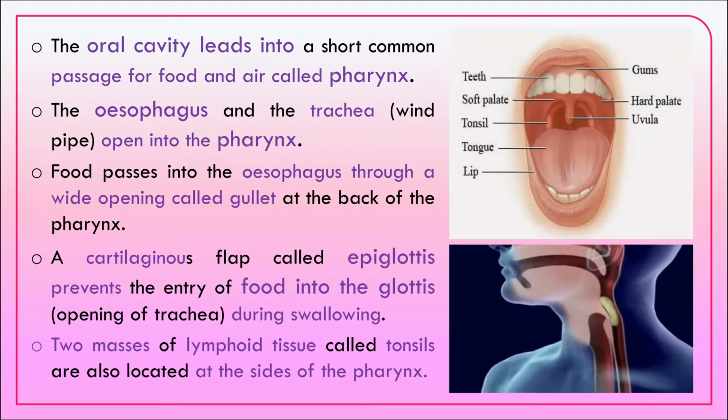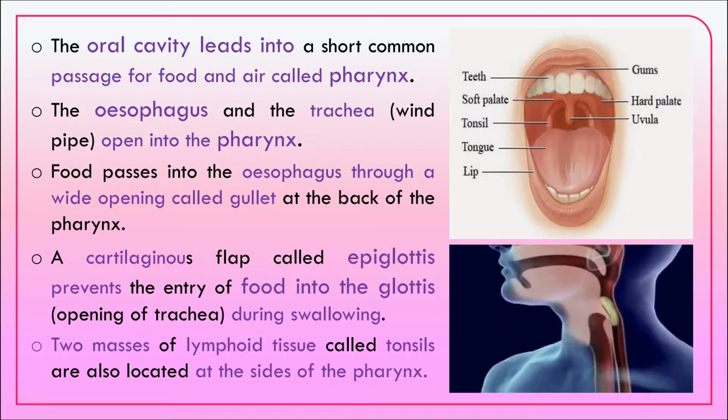Oral cavity leads to the pharynx. Pharynx leads to the esophagus. The food passes into the esophagus through an opening called the gullet at the back of the pharynx. The cartilaginous flap called epiglottis will prevent the entry of the food into the glottis. Glottis is the opening of the trachea. So during swallowing, this epiglottis will close the glottis to prevent the entry of food into the windpipe.